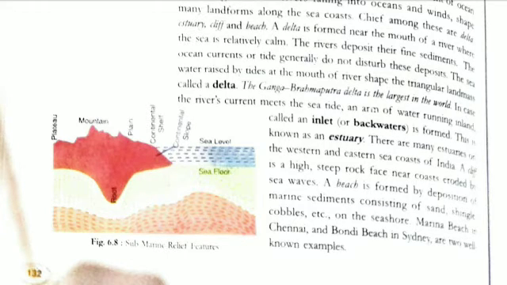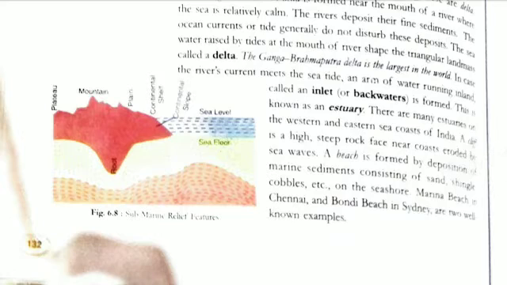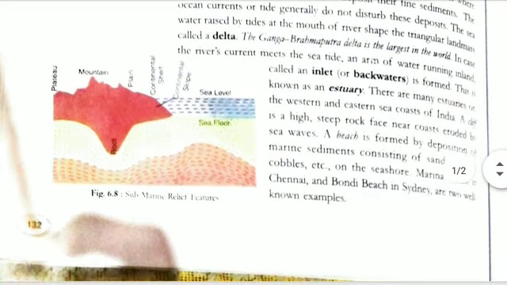This is known as an estuary. There are many estuaries on the western and eastern sea coast of India.